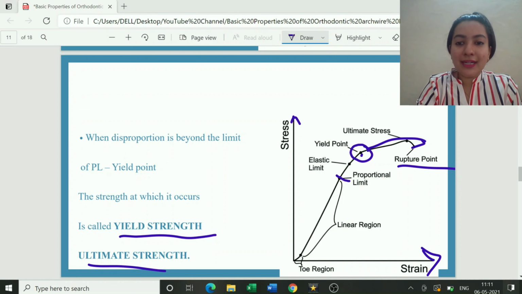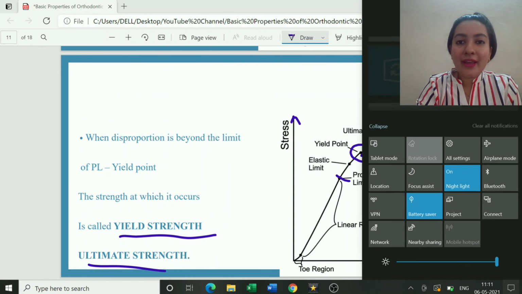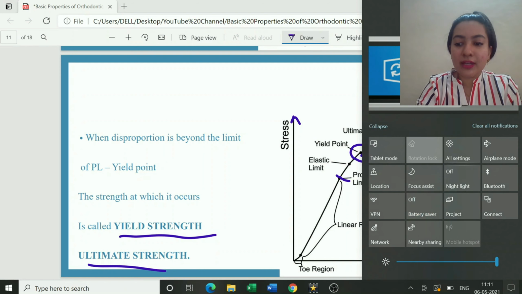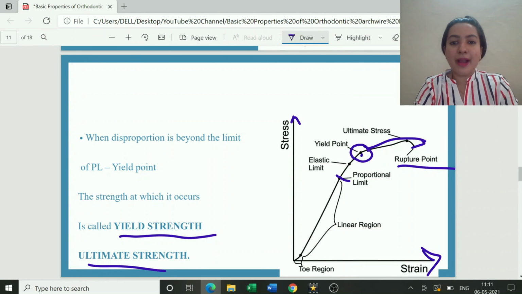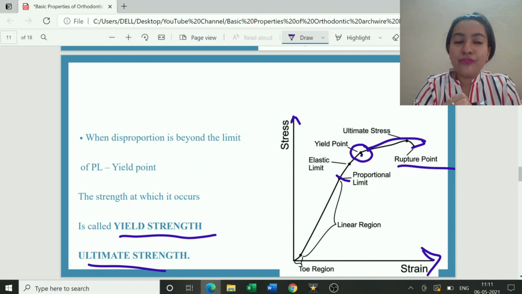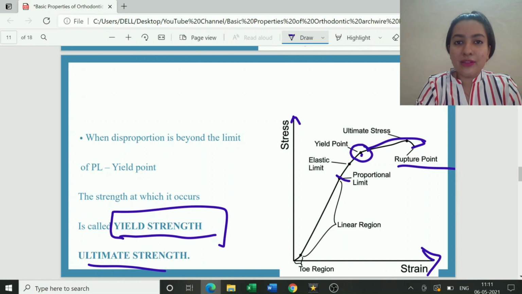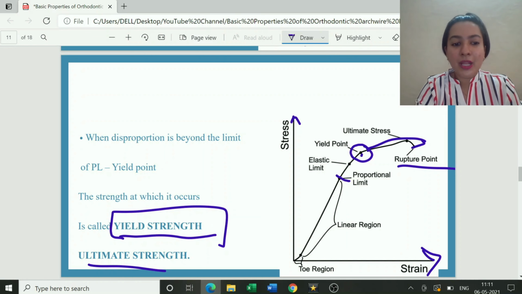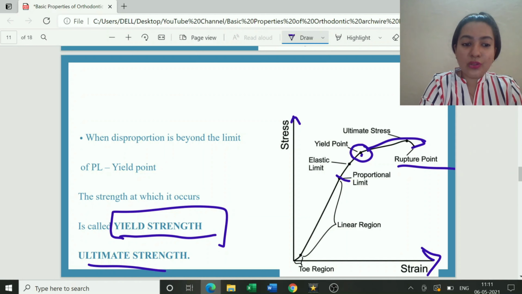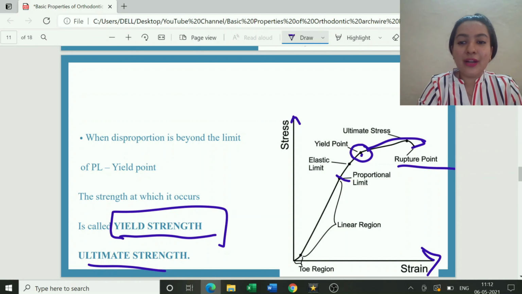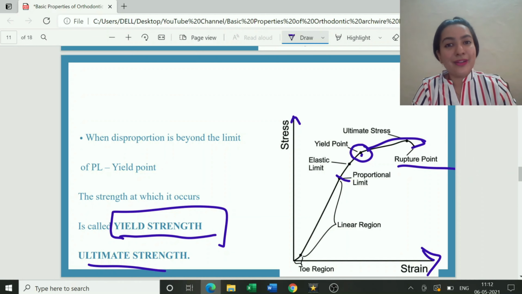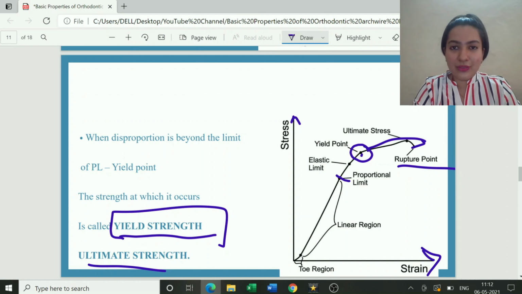Beyond that is my yield point, where once the wire goes, it will not come back to its original size, shape and position. The amount of force which is required to reach the yield point is known as your yield strength, and beyond that the wire will ultimately fracture. So the amount of strength which is required to reach the ultimate stress is known as your ultimate strength. I hope this funda is clear.